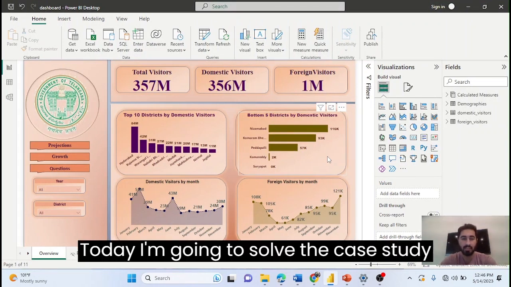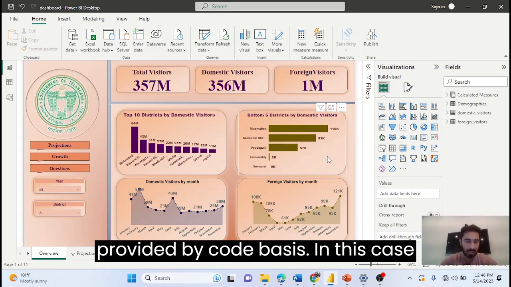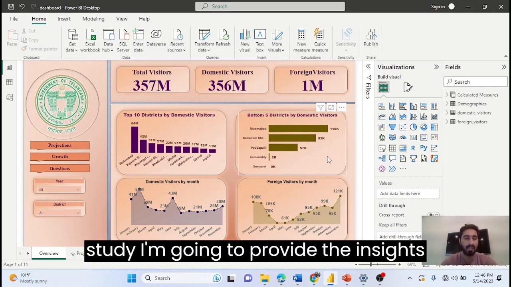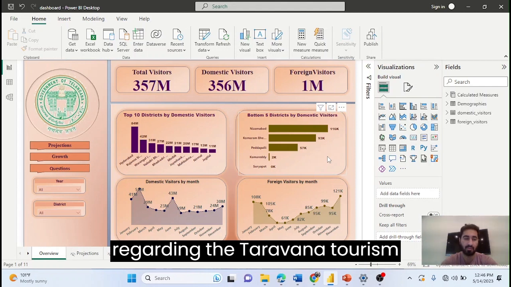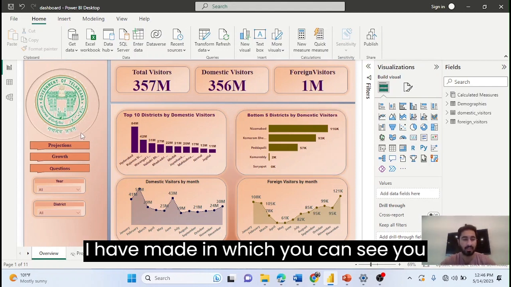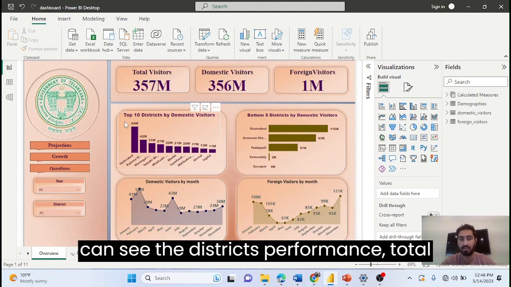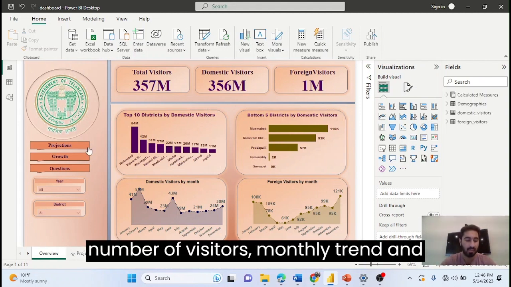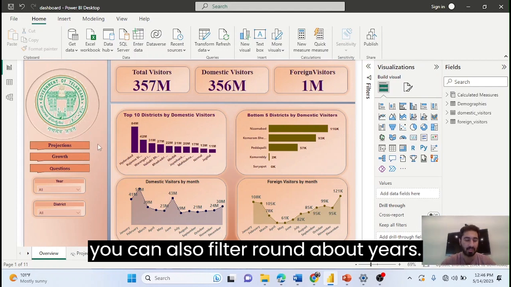Today I am going to solve the case study provided by Codebasic. In this case study, I am going to provide the insights regarding the Telangana tourism development. Here is the dashboard that I have made, in which you can see the district's performance, total number of visitors, monthly trend, and you can also filter by years.